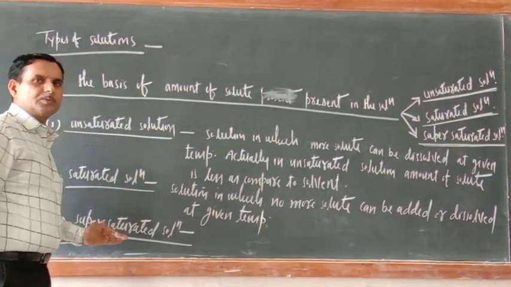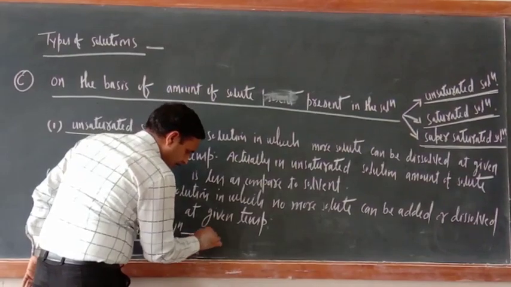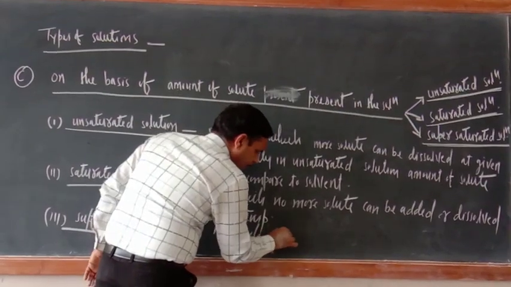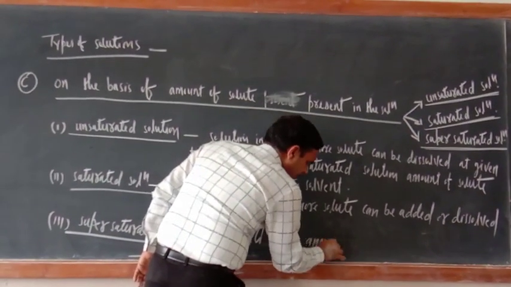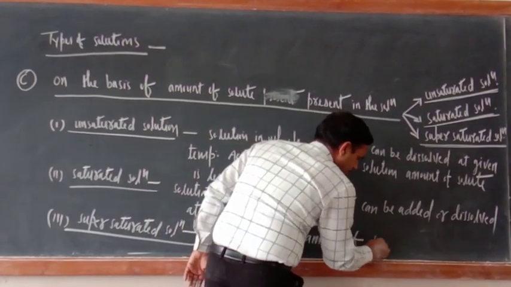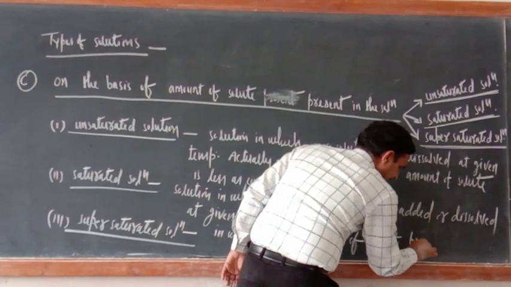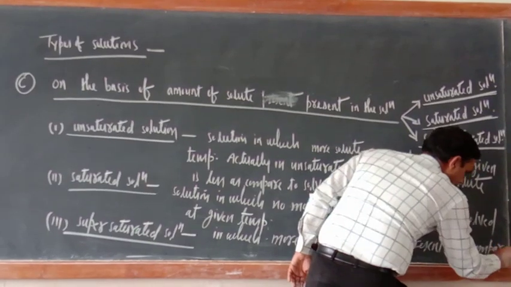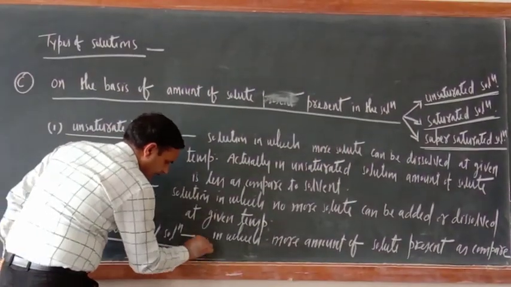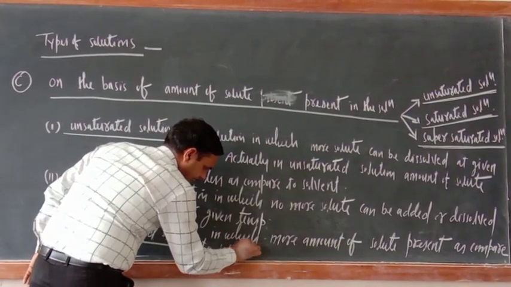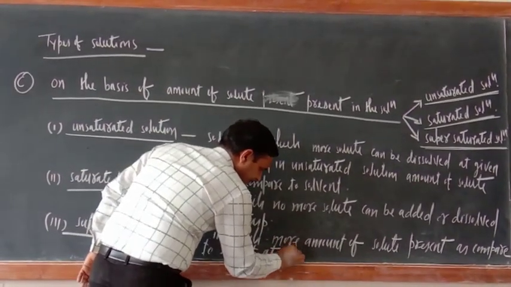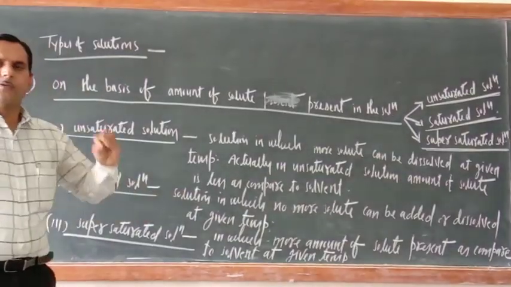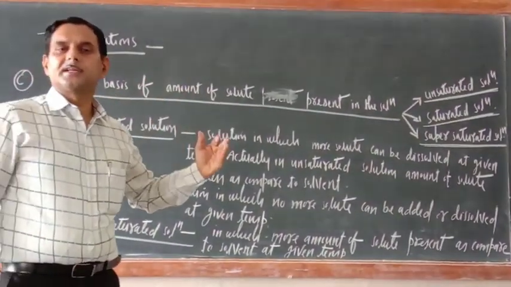The supersaturated solution is the solution in which more amount of solute is present as compared to solvent at given temperature.